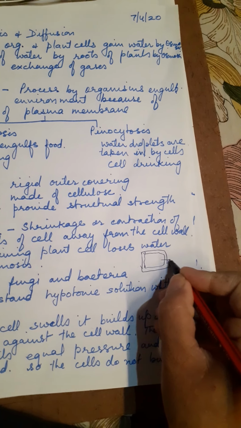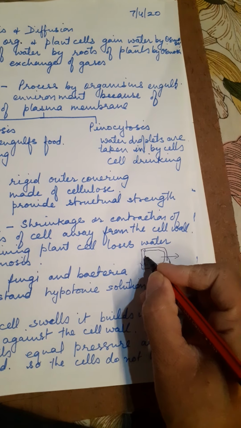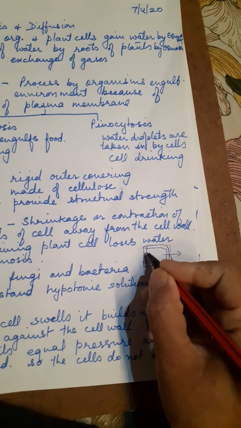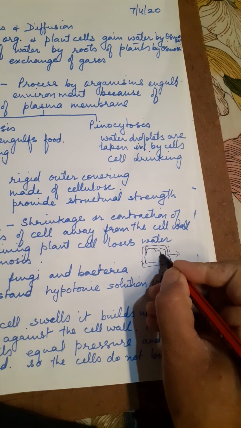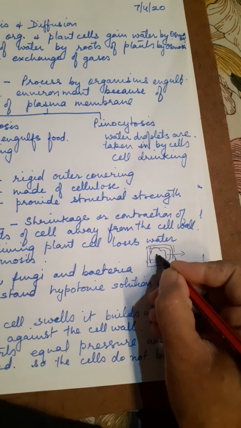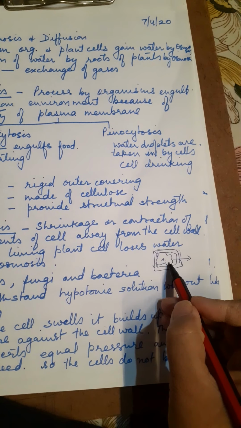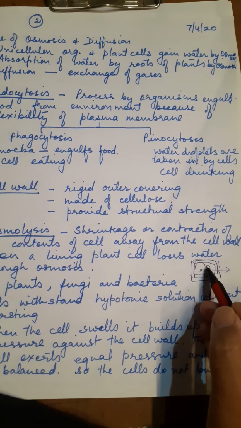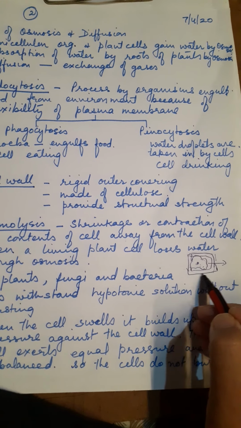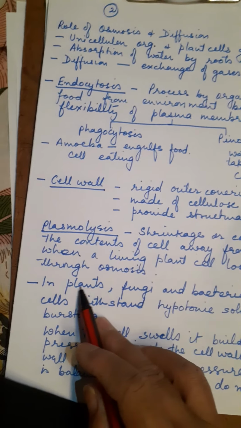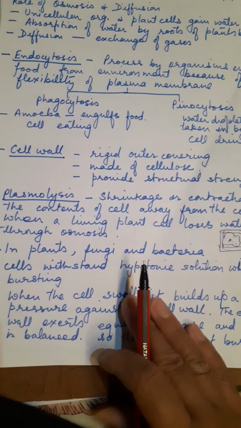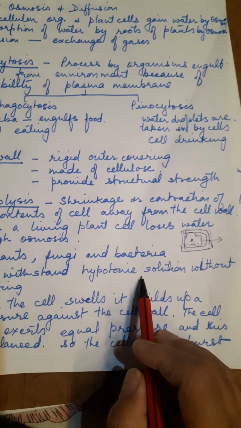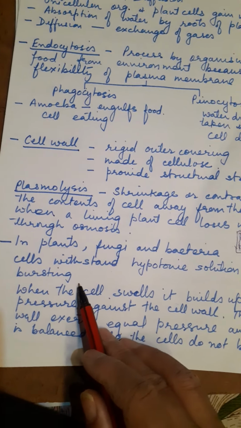and the water starts coming out of the cell, so what will happen? Cell wall remains at its position, only the contents of the cell start shrinking. So this process is called plasmolysis, shrinkage of the content of the cell, but the cell wall remains intact.